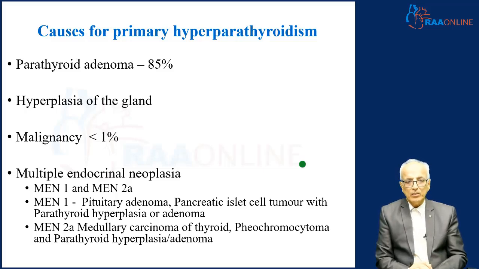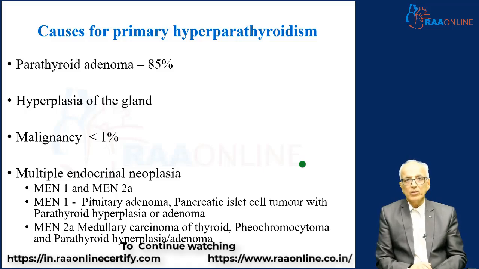You have to remember the multiple endocrine neoplasia group called MEN1 and MEN2A. They can contribute to the cause of primary hyperparathyroidism. Like in MEN1, you have a pituitary adenoma, pancreatic islet cell tumor with parathyroid hyperplasia or adenoma. In MEN2A, it is a combination of medullary carcinoma thyroid, pheochromocytoma and parathyroid hyperplasia or adenoma.